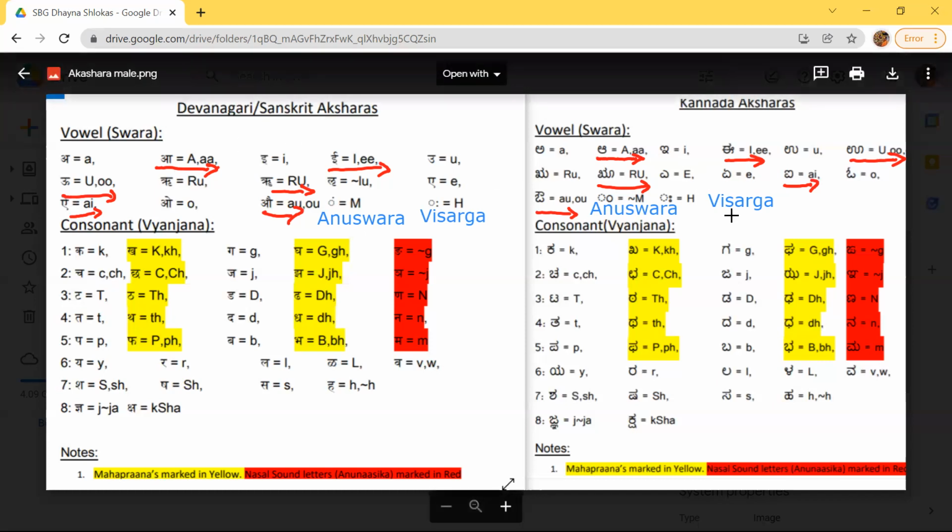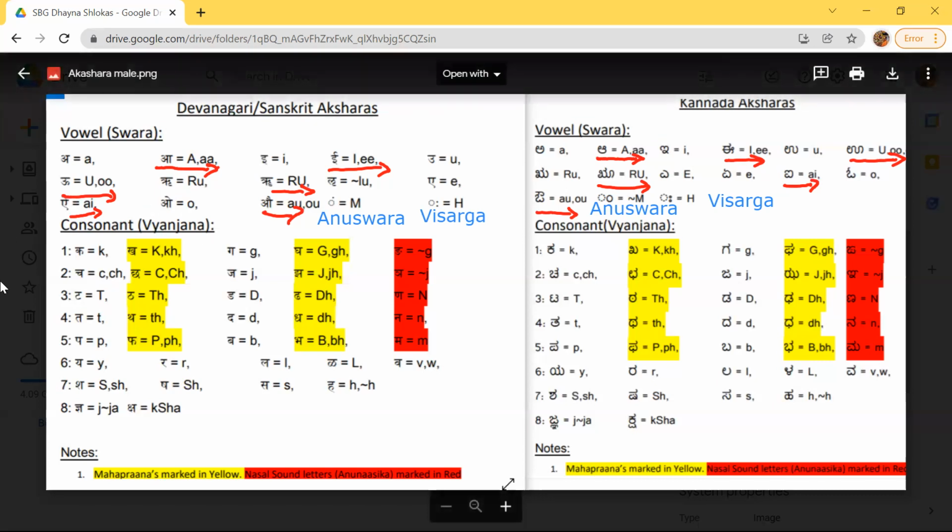Same thing with O. There is no short O; only the long O is there in Sanskrit. Then Au, Anuswara, Visarga, Aha. This completes the Swara part of it.